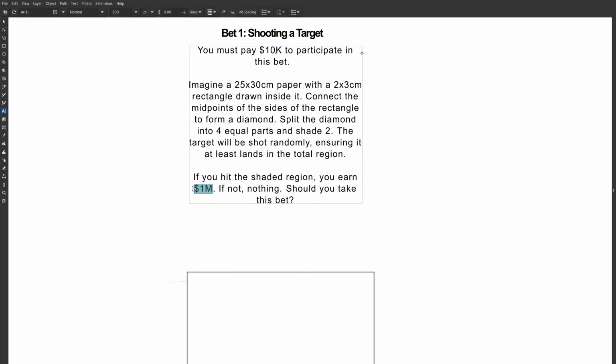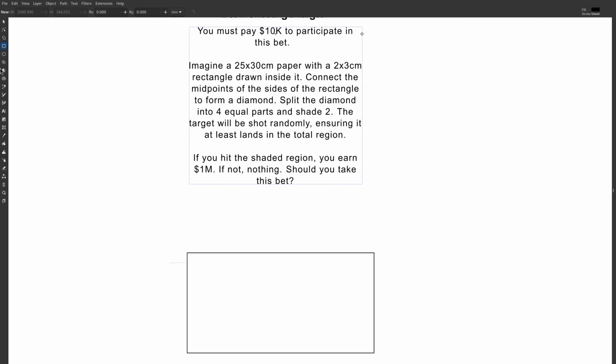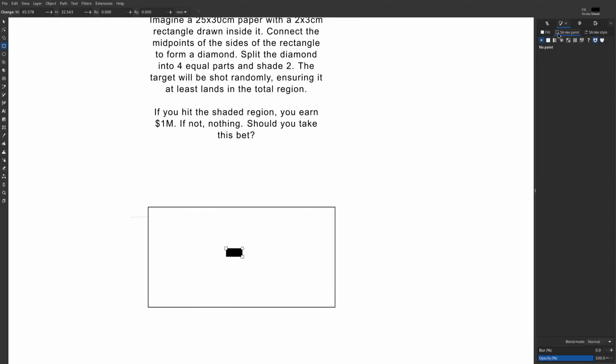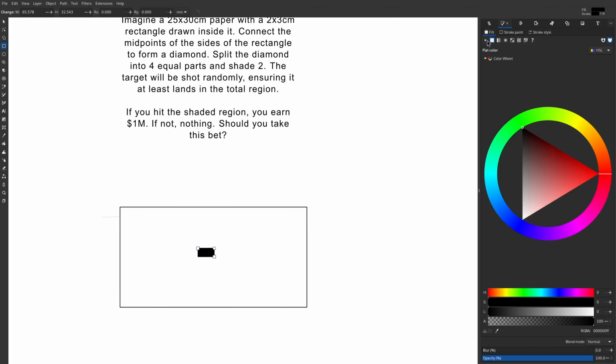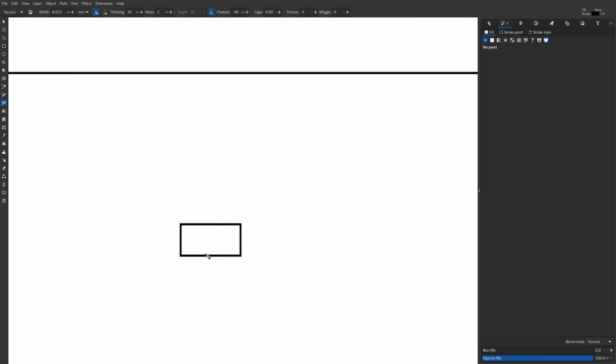If you hit the shaded region, you earn $1 million. If not, nothing. Should you take this bet? Okay, instead of getting blinded by this $1 million, let's draw out what this might look like. Okay, so 2 by 3 centimeters. So that'd be like 1/10 of this. Maybe like that. I'm gonna remove the fill here. Okay. And it says connect the midpoints of the sides to form a diamond.